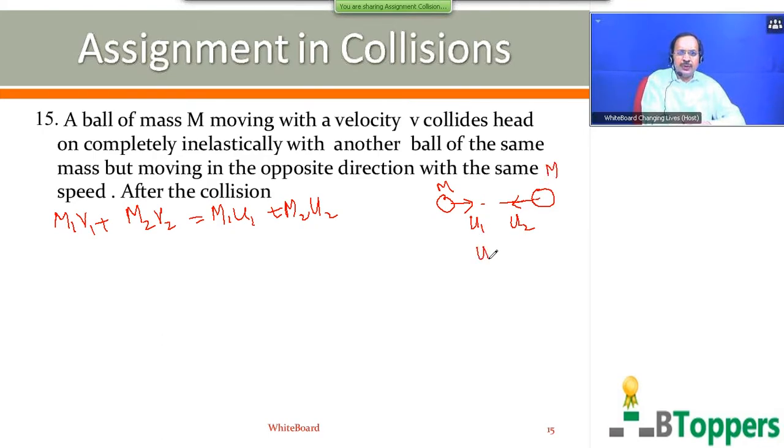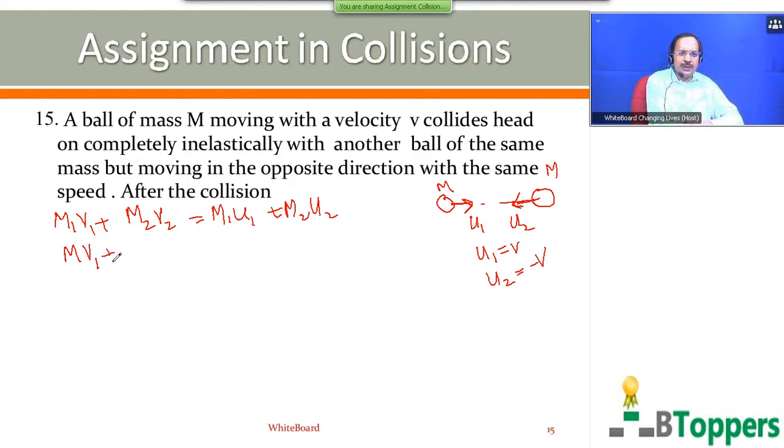So here you can write u1 equal to v and u2 is minus v, because the initial velocity of the second ball before collision is opposite to the initial velocity of the first ball. If you give a positive sign for the initial velocity of the first ball before collision, you have to give a negative sign for the initial velocity of the second ball. After the collision, both will have a common velocity.